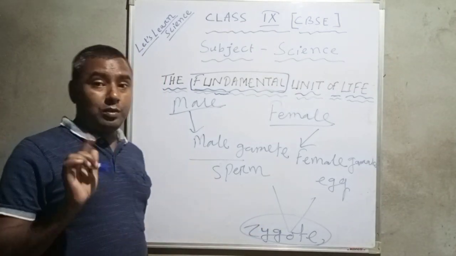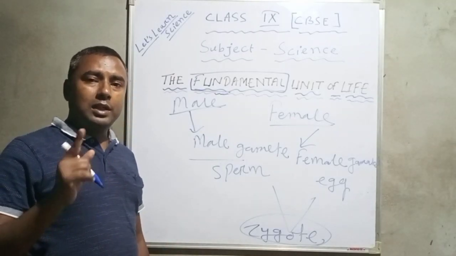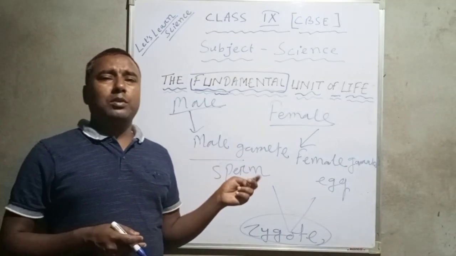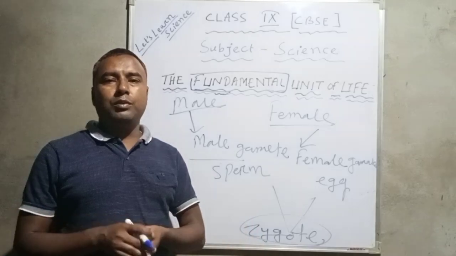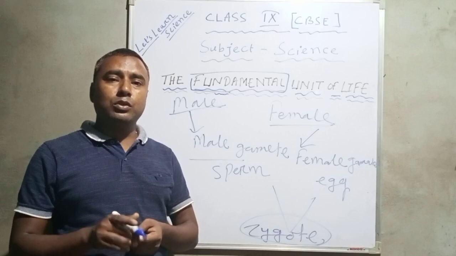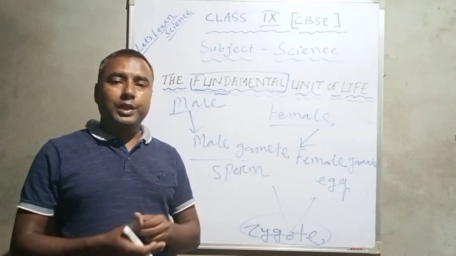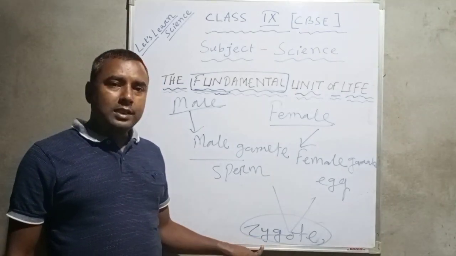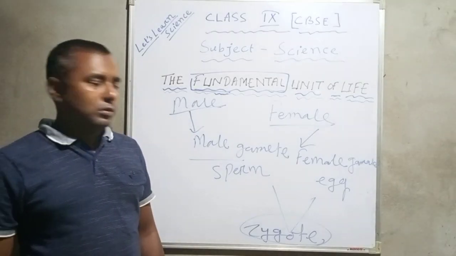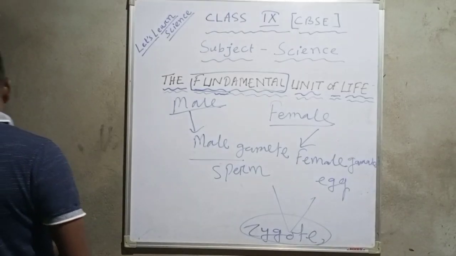Life begins from a single cell, whether it is a unicellular organism or a multicellular organism. There is no need to recall about unicellular organisms, as their body is made up of what, a single cell. But in the case of multicellular organisms also, life begins with what? Single cell, that is from zygote. Understood? Now let us proceed further.